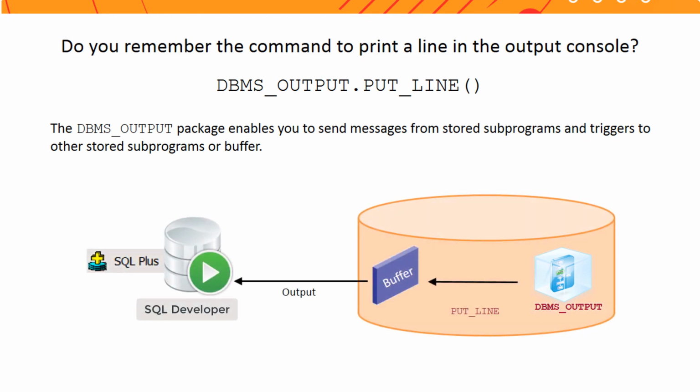Put_line is a procedure defined within dbms_output package to accept a string parameter and write it on the output console. Apart from put_line, it also provides many other procedures like get_line, new_line, and so on to help you with debugging or displaying messages and reports to the SQL clients like SQL Star Plus or SQL Developer.